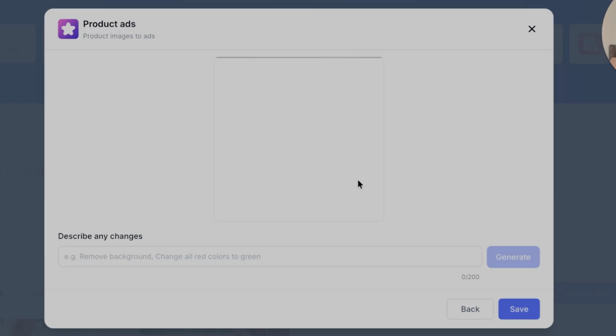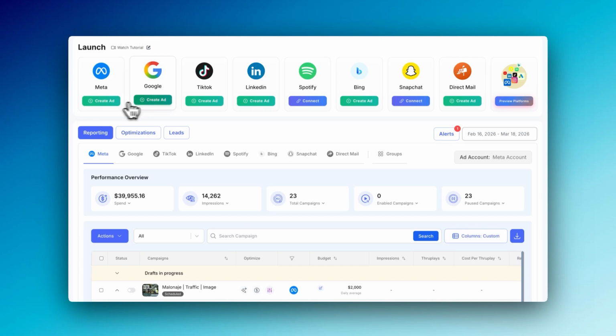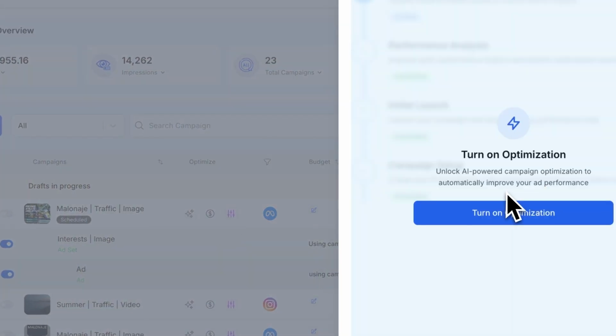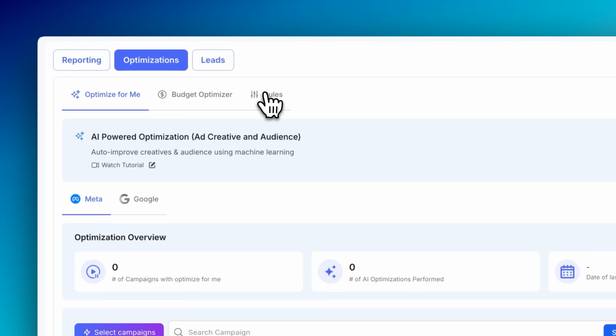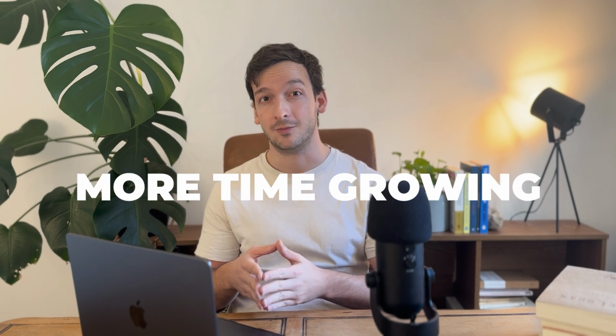Plai fixes that. Inside Plai, you can generate creatives, launch campaigns, pull reports, and let the AI handle the optimization, rotating creatives, shifting budgets across platforms, and setting up rules so that your team doesn't have to do it. This means less time managing and more time growing.